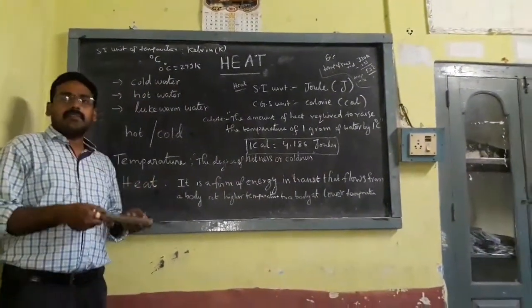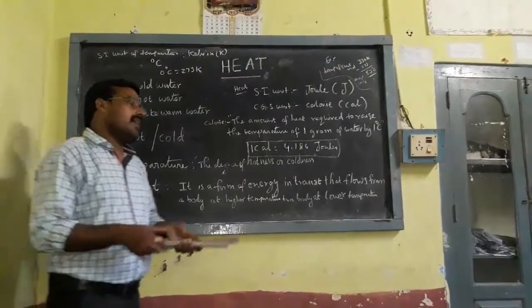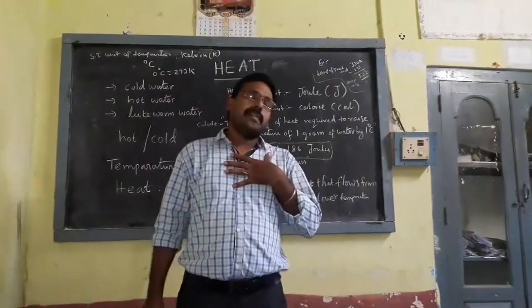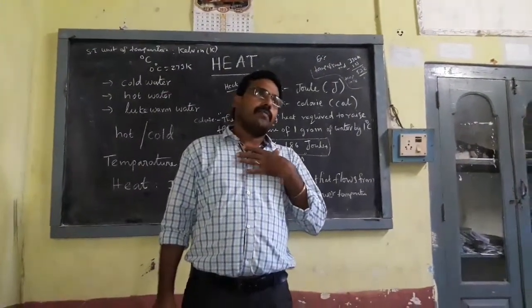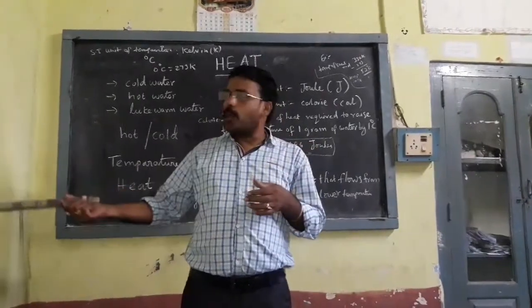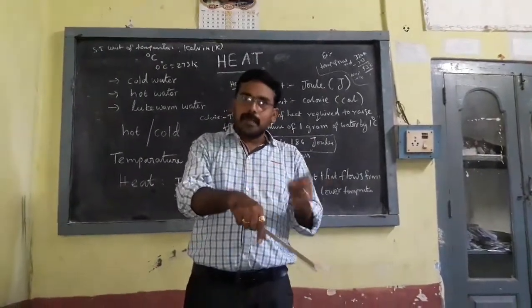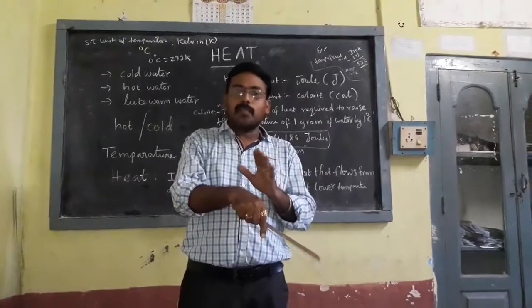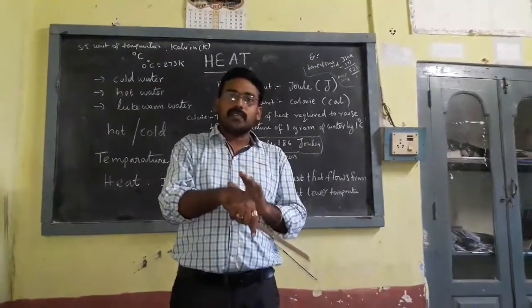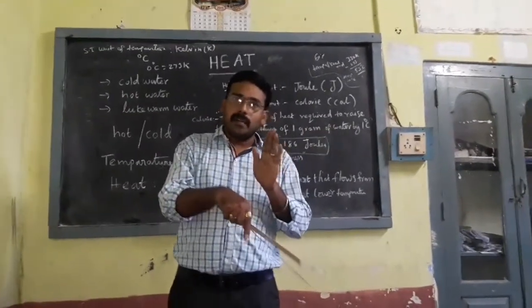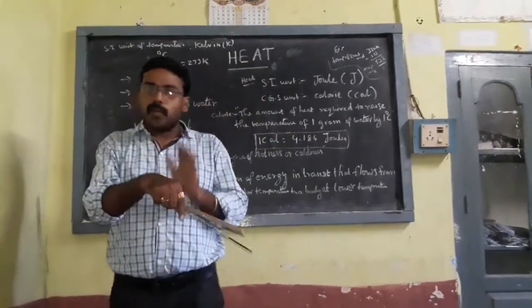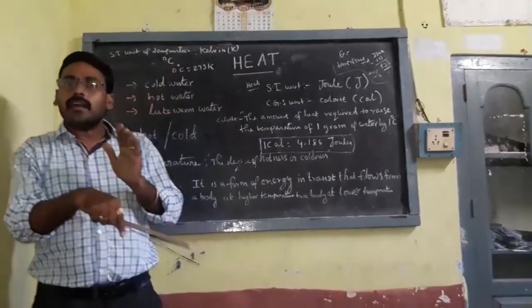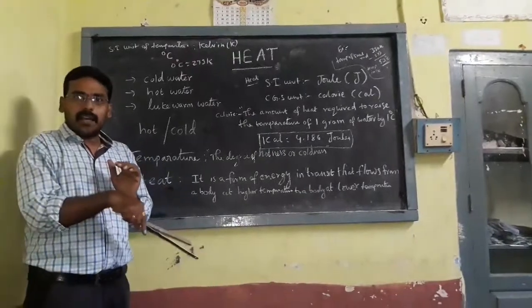Another example: I have a hot body. If another boy touches it, he says, yes, your body is very hot. When you feel with our palm, we can say hot or cold. Okay, all understood now?